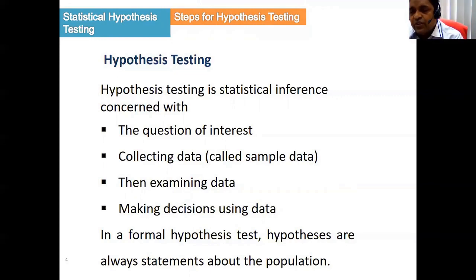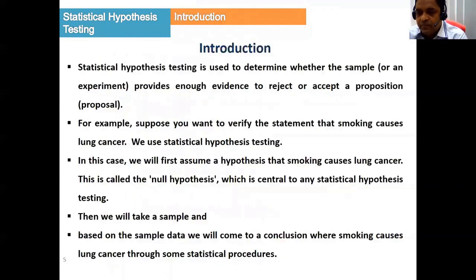And one thing you should remember, in statistical hypothesis testing, we always make a statement about the population, not about the sample. In statistical hypothesis testing, based on the sample, we have to conclude whether we have enough evidence to reject or accept a proposal or proposition about the population. So everything will be based on the sample. Then we have to accept or reject the proposition.